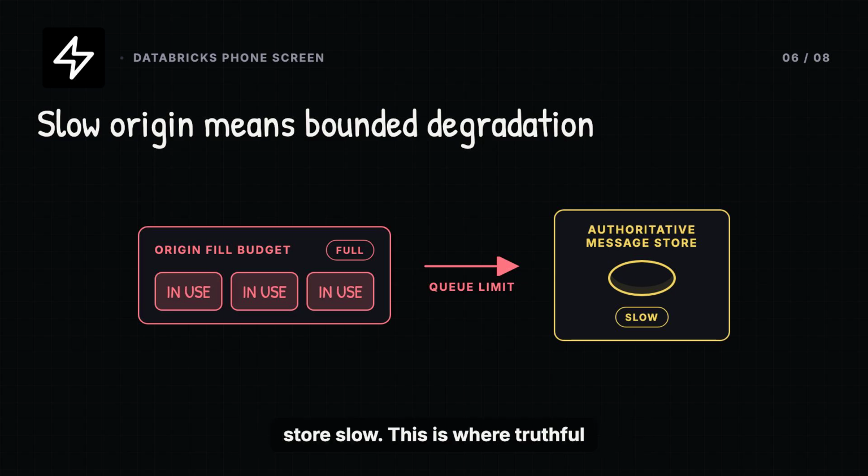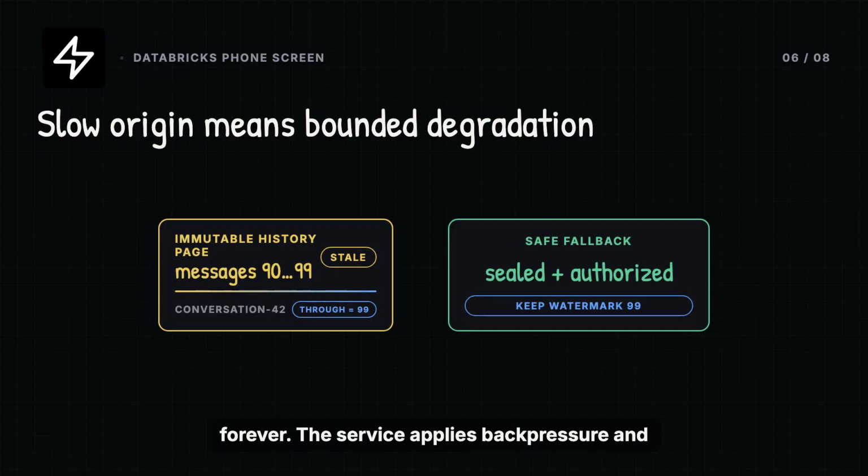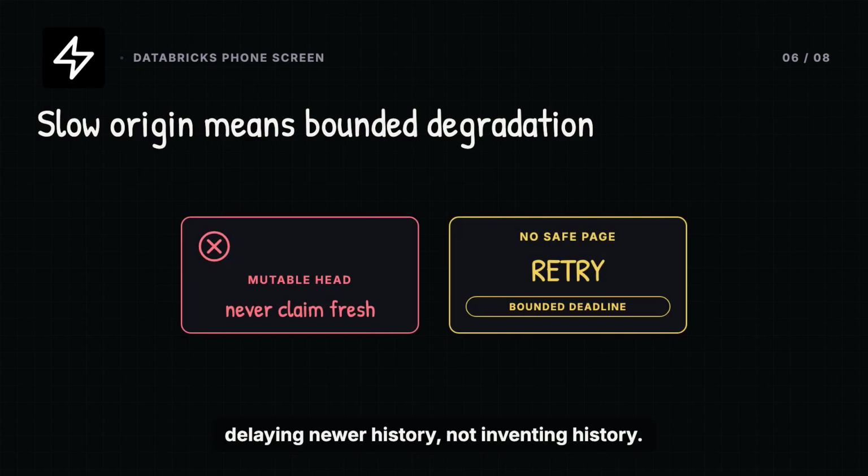Now make the message store slow. This is where truthful degradation matters. Each shard has a small origin concurrency budget, a queue limit, and a deadline. When that budget is full, new fills do not pile up forever. The service applies back pressure and trips a circuit breaker before the message store collapses. If an authorized closed page is still available from a replica or a stale cache entry, the service may return it with its original watermark and a clear stale indicator. That page is immutable. We are delaying newer history, not inventing history.